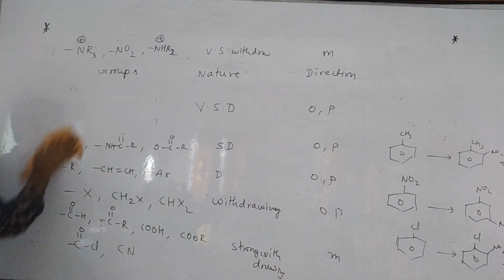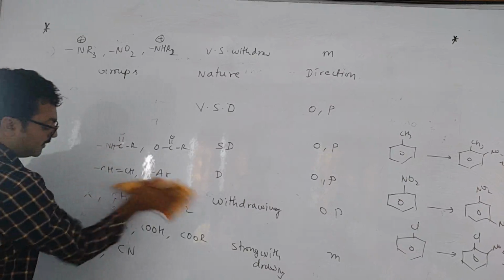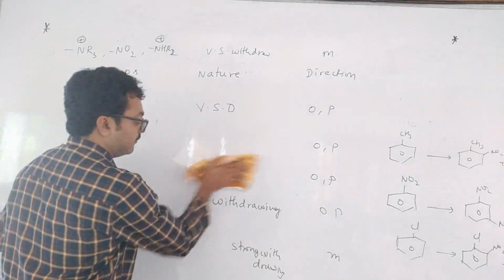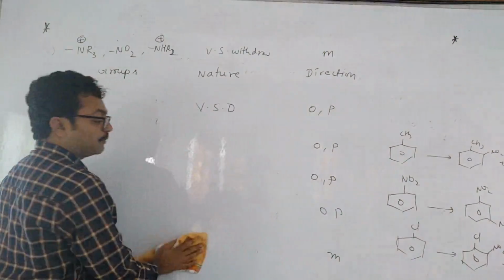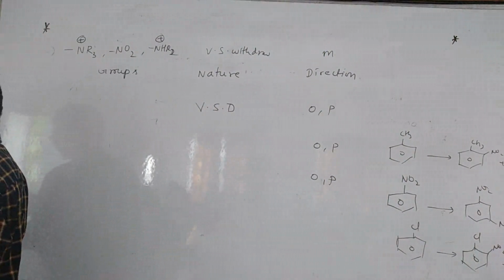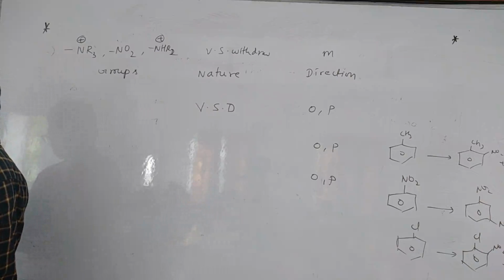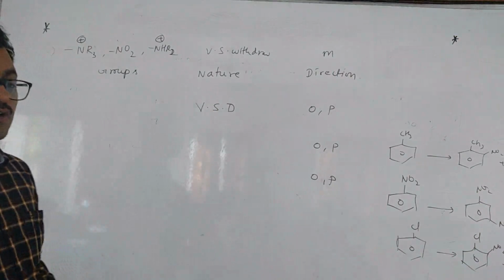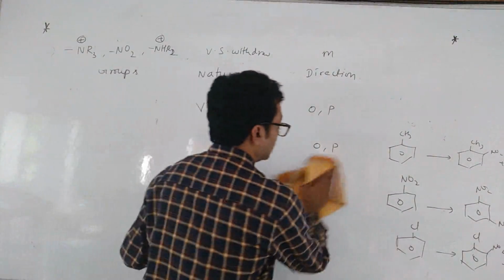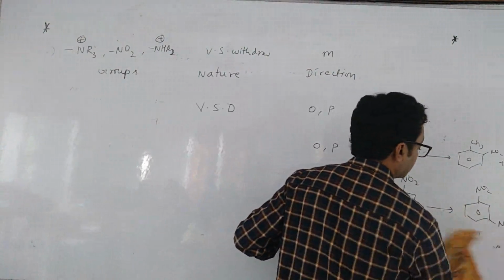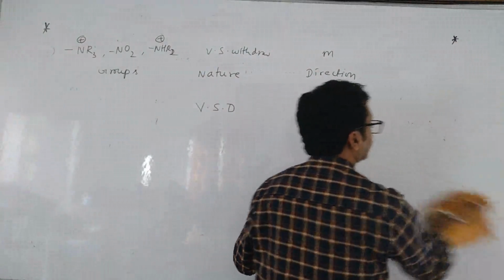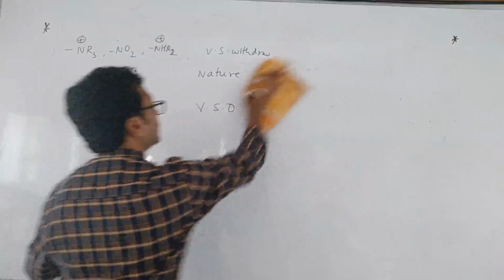Now keep 3 notes. Write in your notes, first point. If there are donating and withdrawing groups in the benzene ring, what is the other name? Activating and deactivating. If there are donating and withdrawing groups present in the benzene ring, means what, children? Activating and deactivating. Activating means donating.